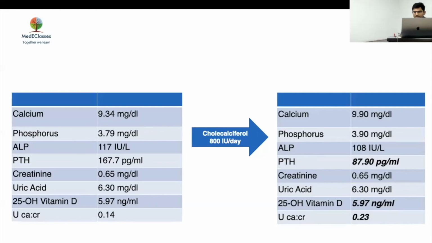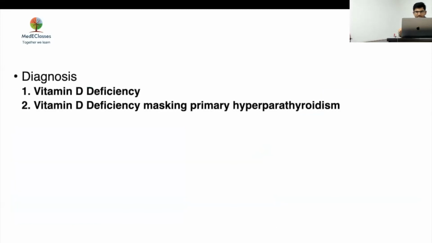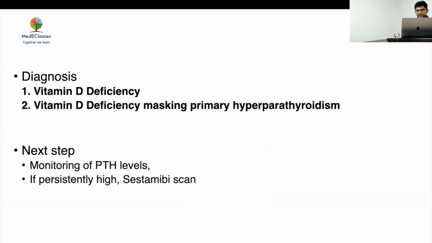Based on these, I put my diagnosis as initially a vitamin D deficiency, because he has not reached the hypercalcemic stage, and PTH has come down relatively more than before, but we still cannot rule out hyperparathyroidism. We need to observe this person more, and look for serial calcium and urine calcium creatinine ratio. The next step will be monitoring of these PTH levels, and if persistently high, we should go for a systemic scan and look for adenoma or other things.